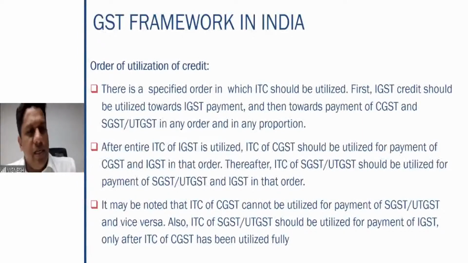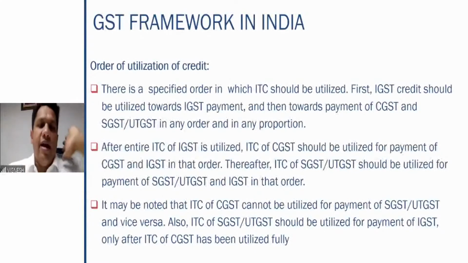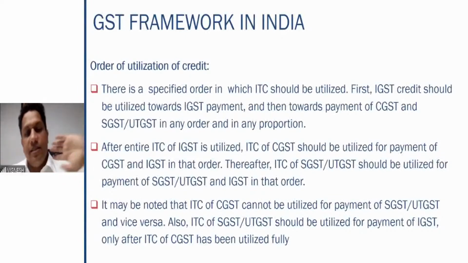So after the IGST credit is utilized, look at the CGST credit, utilize that, and then you look at the SGST credit. Once the SGST credit is there, utilize it for the payment of output SGST. After that, if anything is left, use it towards the payment of IGST, right? In the same way, input tax credit of SGST or UTGST cannot be utilized for the payment of CGST.